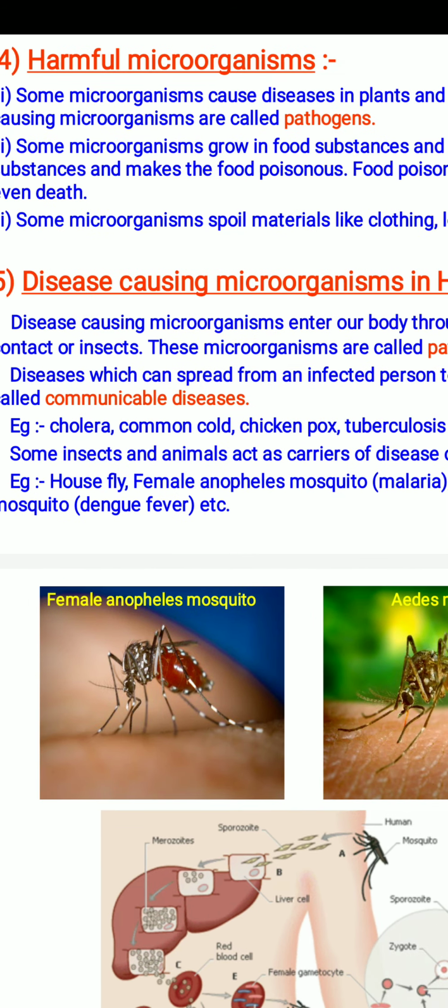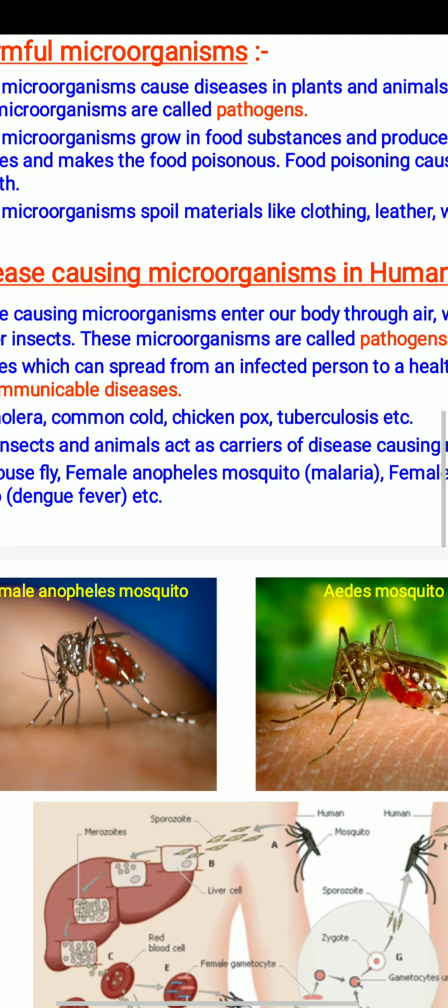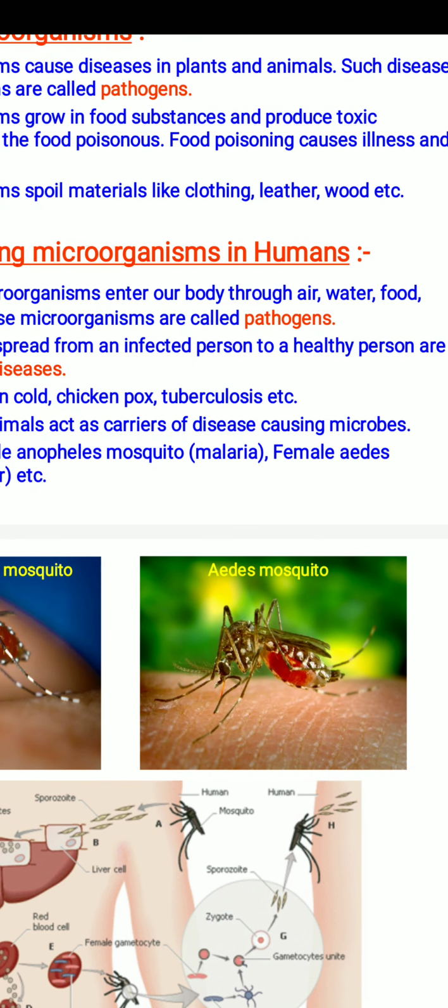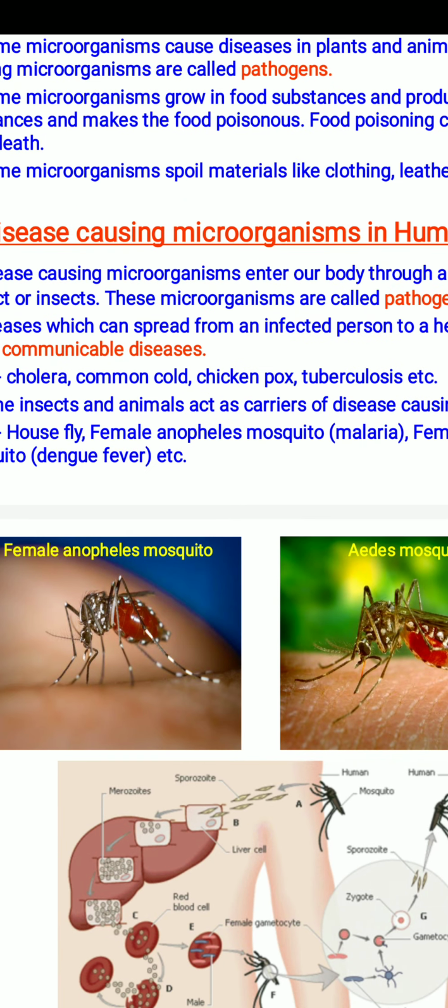Some insects and animals act as carriers of the pathogens, carriers of the diseases. They carry microbes from an infected person to a healthy person. They are called carriers or vectors.